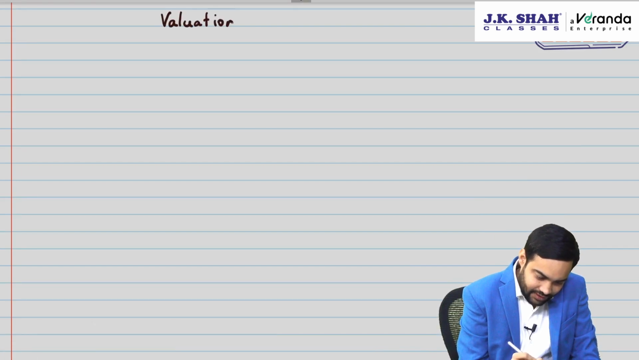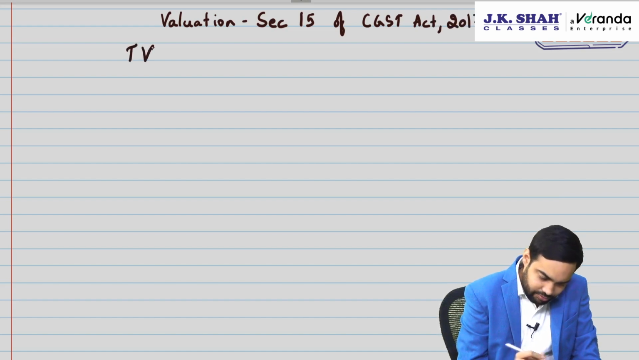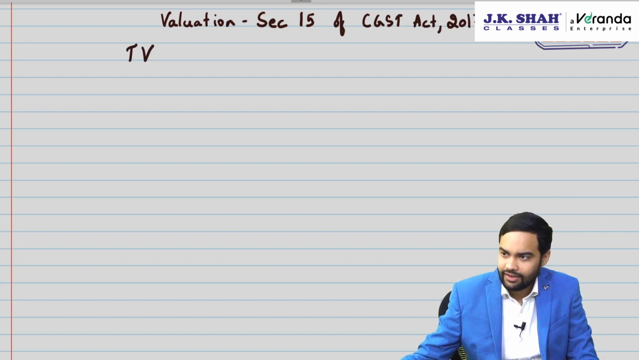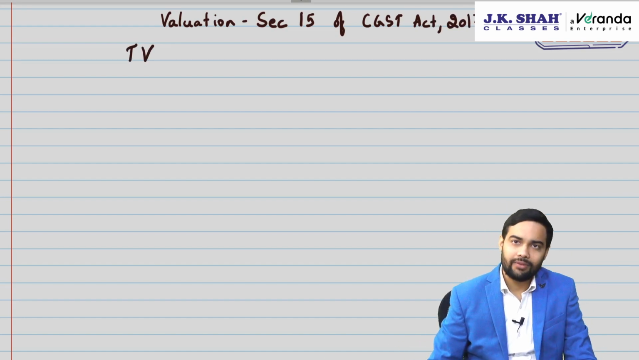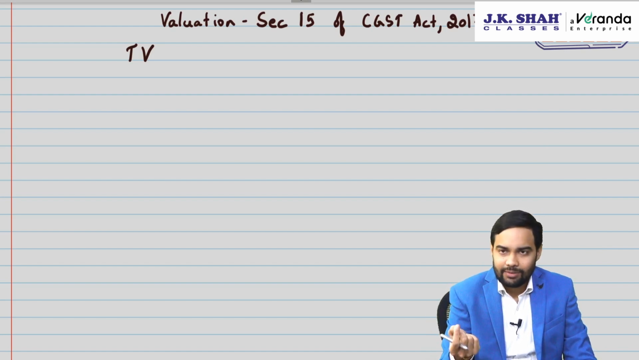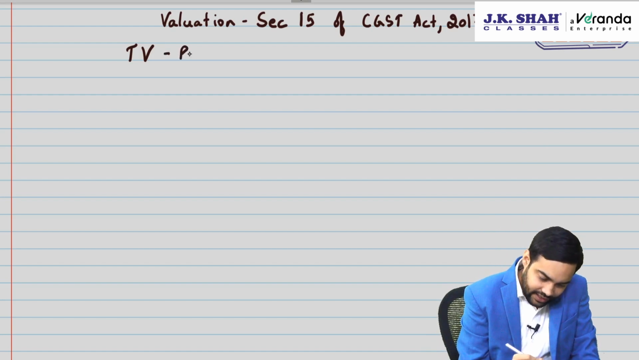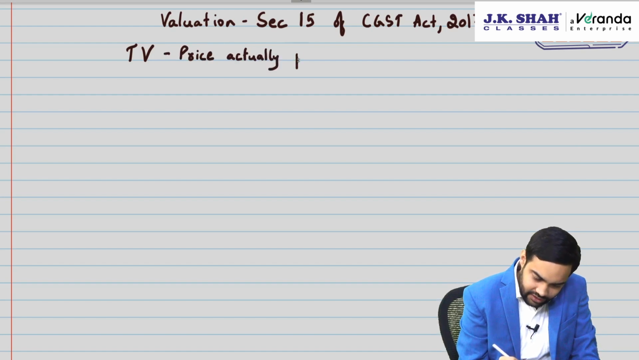Now, first of all, valuation provisions are given in Section 15 of the CGST Act 2017. Valuation provides for transaction value because under GST everything is based on ad valorem. Ad valorem means value. On the value, a percentage of tax will be applied and the tax will be paid. Transaction value is defined as the price actually paid or payable for the supply.